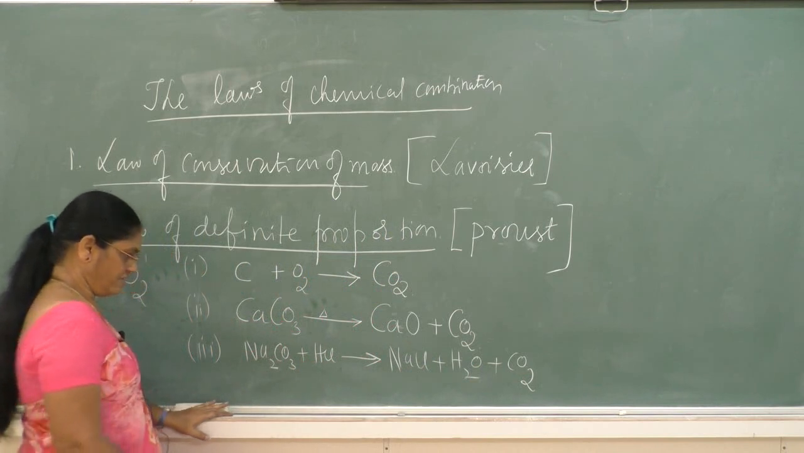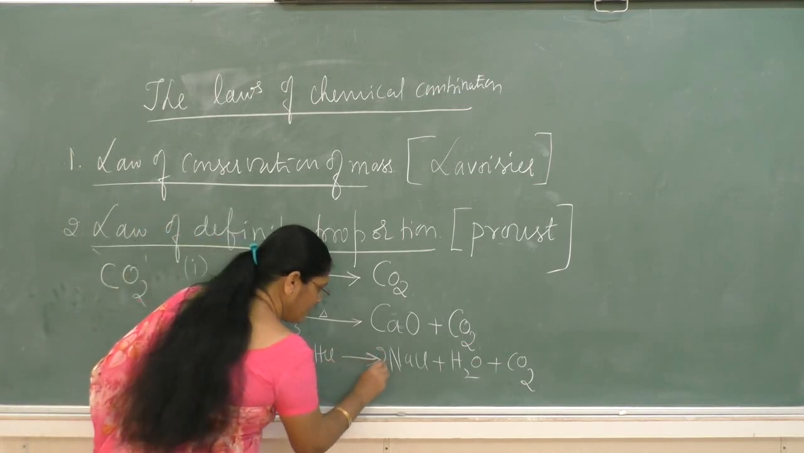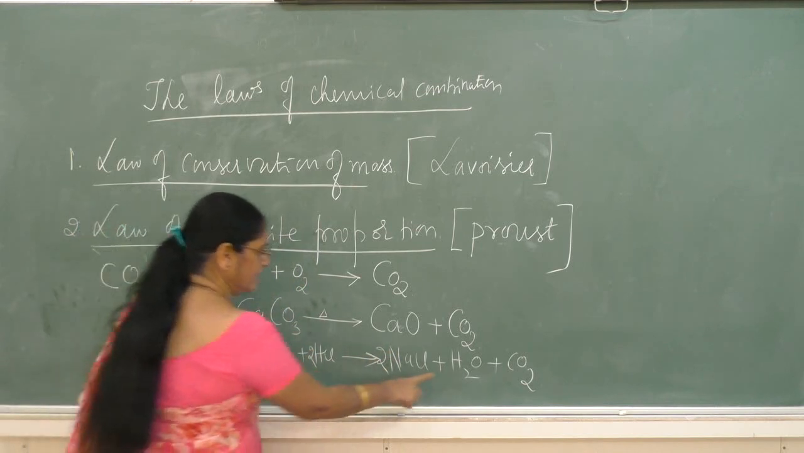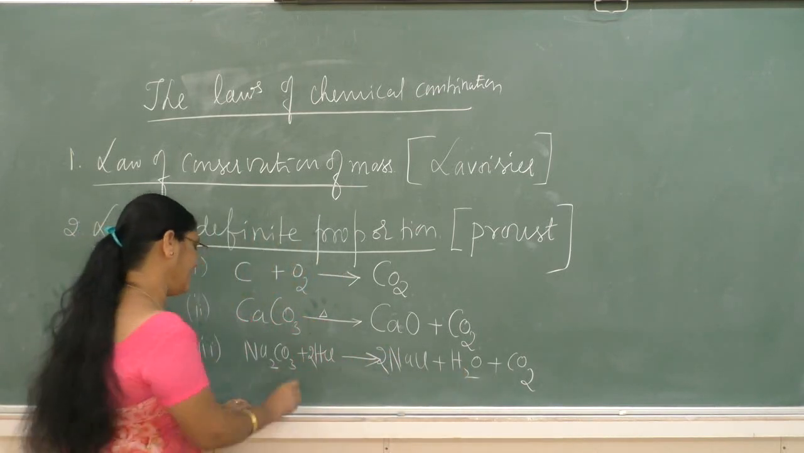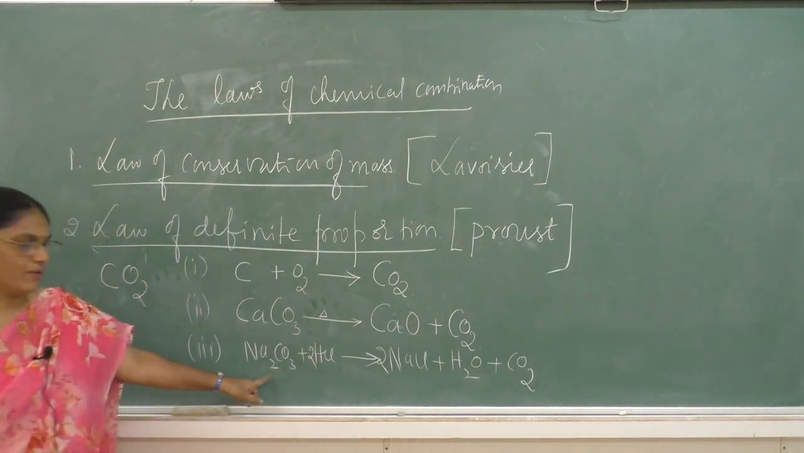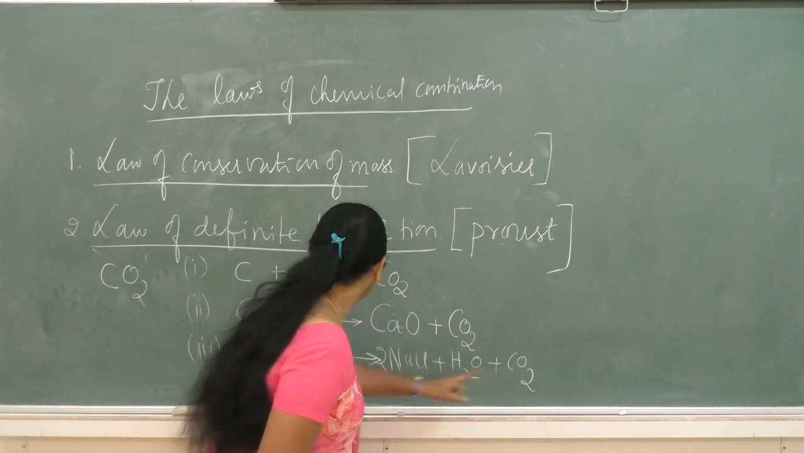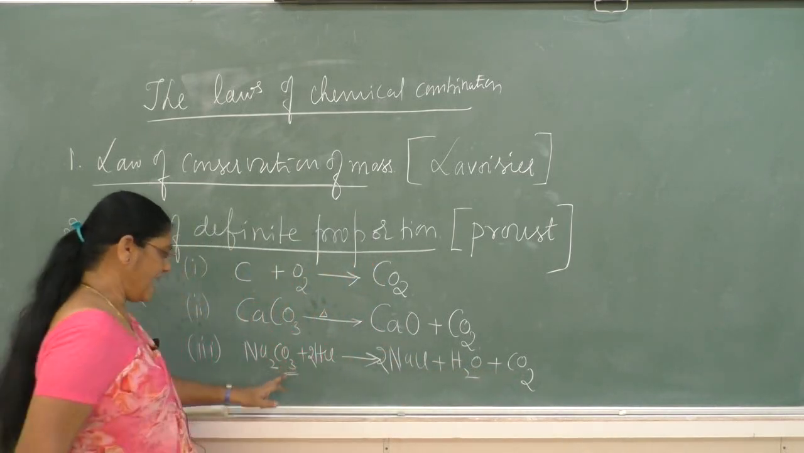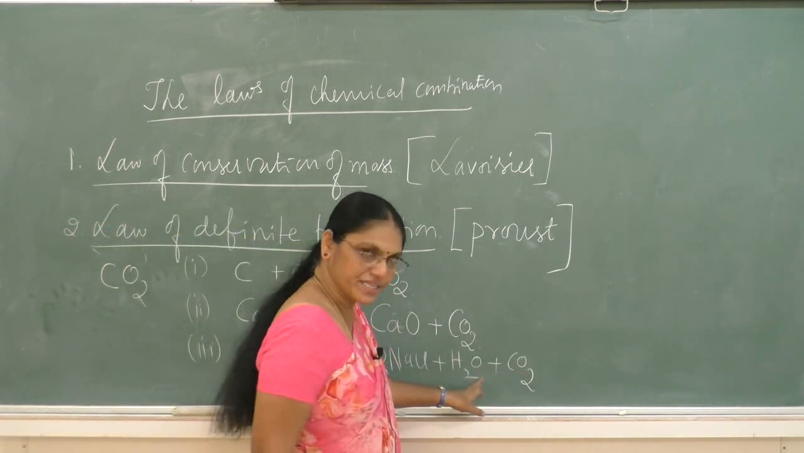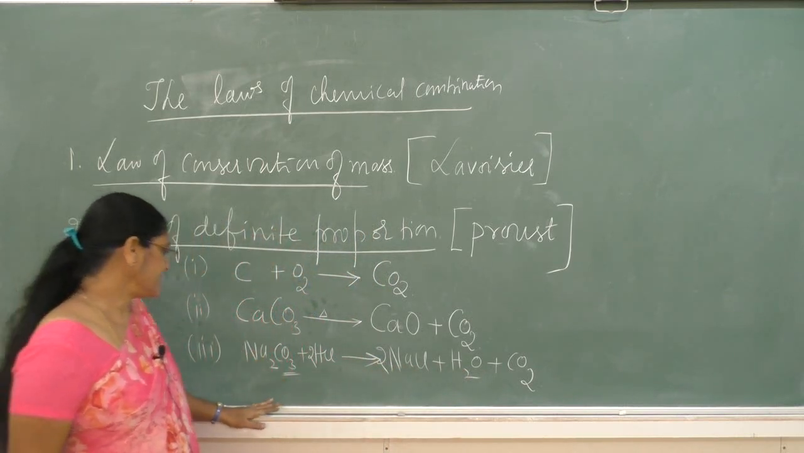Now balance the equation. Here Na2 is present, therefore I will write 2 before NaCl. Then this becomes 2HCl, and the hydrogens are balanced. Then what about oxygen? On the LHS there are 3 oxygen atoms, and on the RHS also there are 3 oxygen atoms. Now it is a well balanced equation.